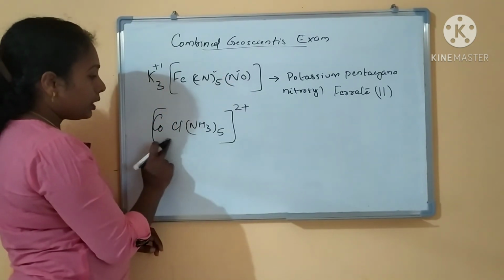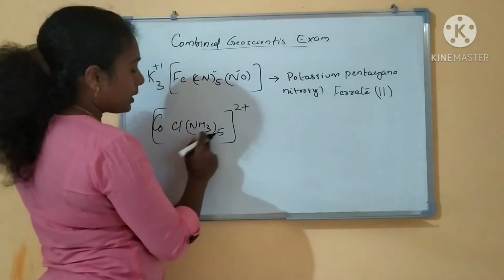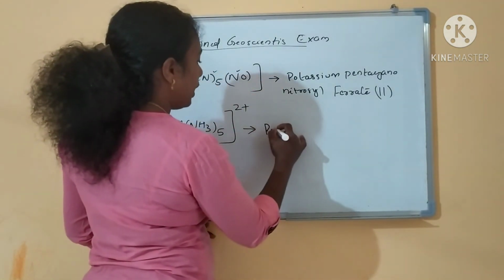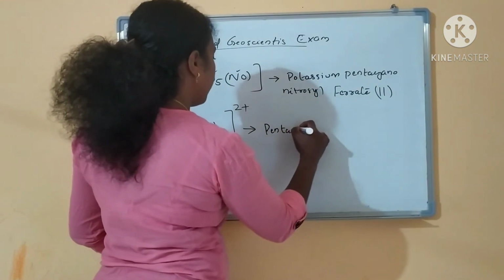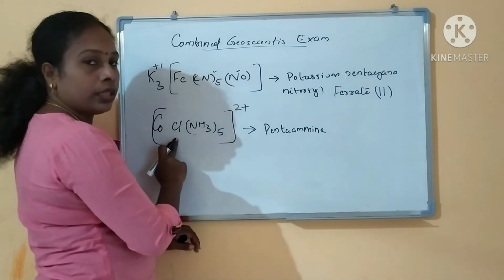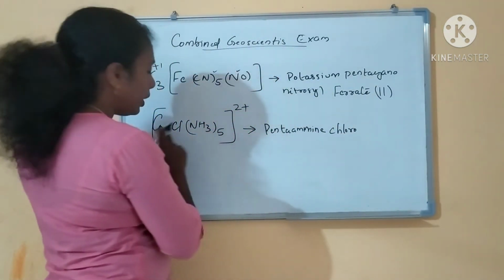So the next example is this. What is this? Ammine ligand and chlorine ligand are there. So which one do you name first? Ammine. So pentaammine, right? Pentaammine. Then chloro, right? Chloro. Then cobalt.